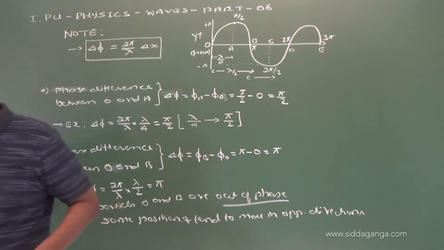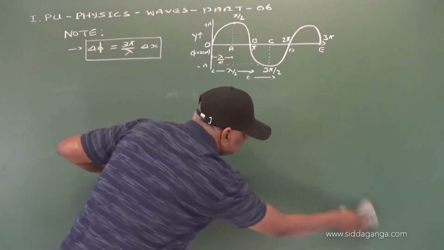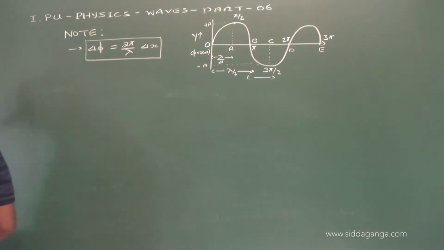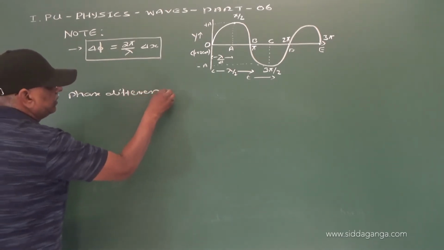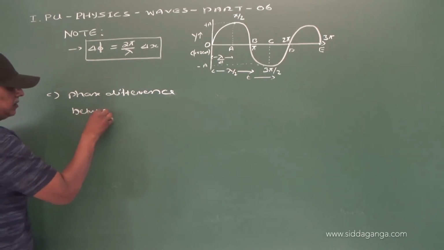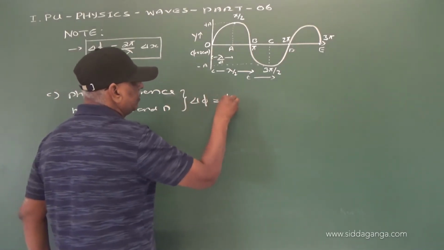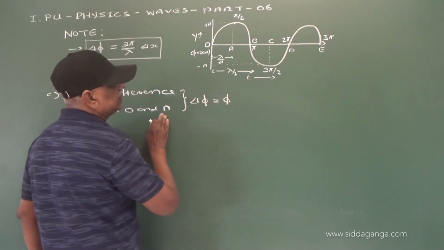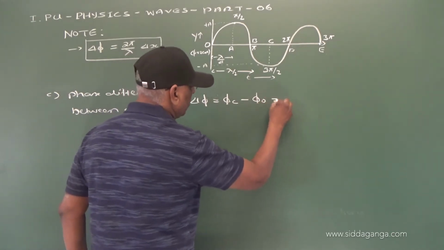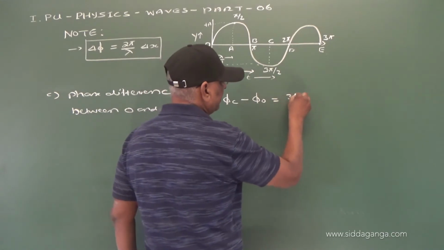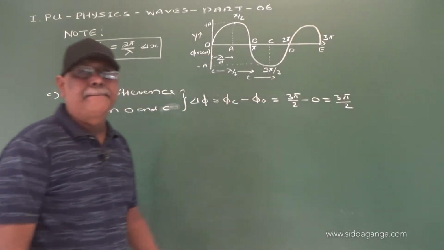Now, we'll take the phase difference between O and C. That delta phi is equal to the phase of the particle at C minus the phase of the particle at O, and that is equal to 3 pi by 2 minus 0, that is equal to 3 pi by 2.